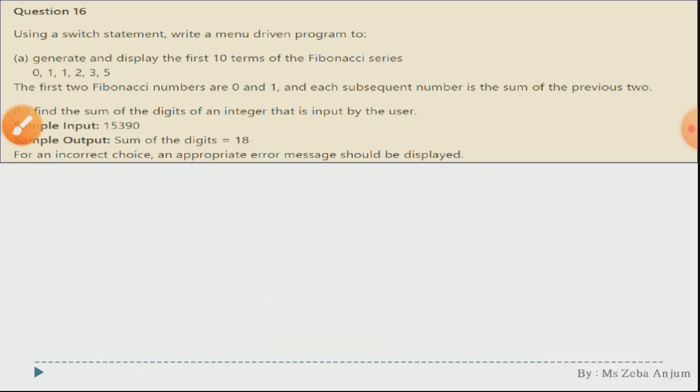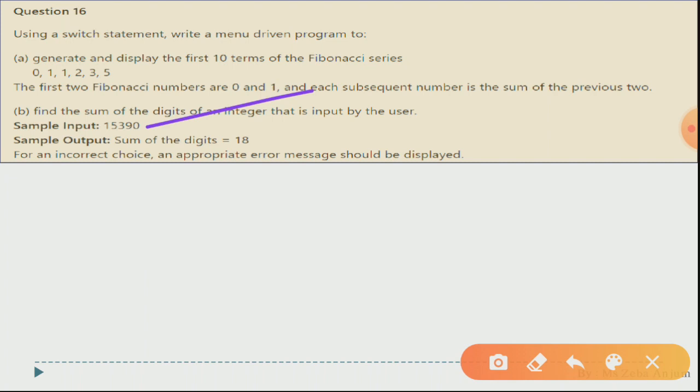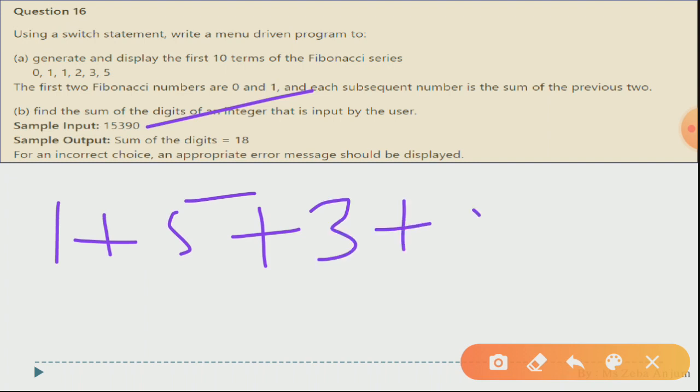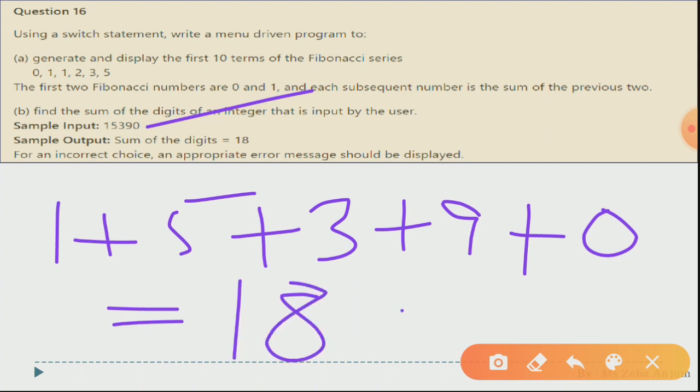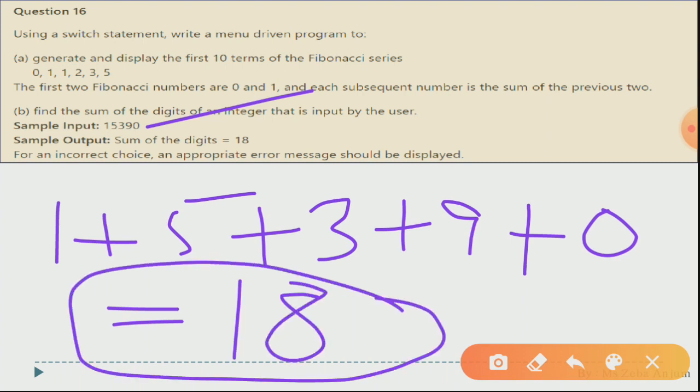Okay, now see the B part, find the sum of digits of an integer that is input by the user. Simply you have to take an input from the user. Over here in an example it has been taken 15390. You have to do what? 1 plus 5 plus 3 plus 9 plus 0. This you have to do, and you will be getting 18. Okay, so this sum, 18, you have to print out on the screen.